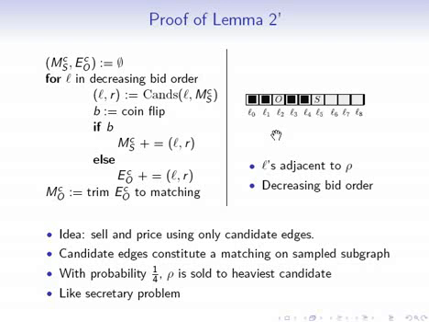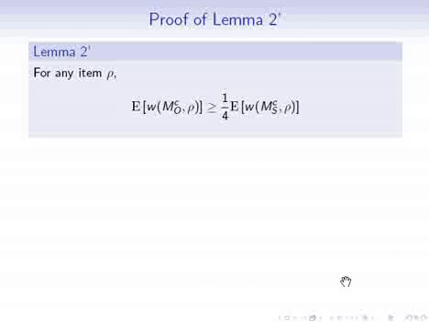So basically what happened is that with probability 1/4, row gets sold to the heaviest candidate. So this is exactly what happened in the secretary problem. We're hoping that the second highest bidder is inside of the sample and the highest bidder is outside of the sample. Here we're hoping that the second highest candidate is inside of the sample and the highest candidate is outside of the sample. So this is what gives us our 1/4 result and proves lemma 2'.